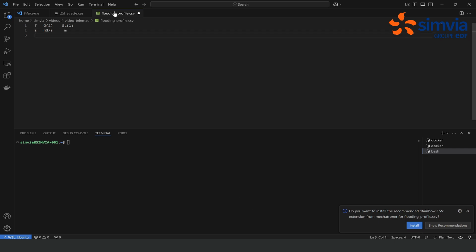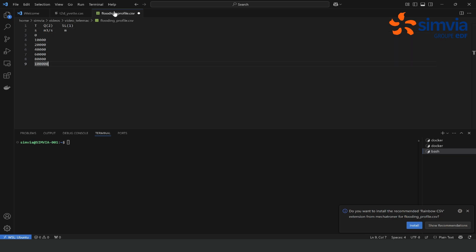Now you can just give the value that the variables are going to take. So for instance, if we want to simulate flooding on 100,000 seconds, we are going to do here a 0, then maybe 10,000, 20,000, 40,000, 60,000, 80,000, and then we end up at 100k seconds. Note that the simulation you're running should end a little bit before the final value you're giving here for the time.